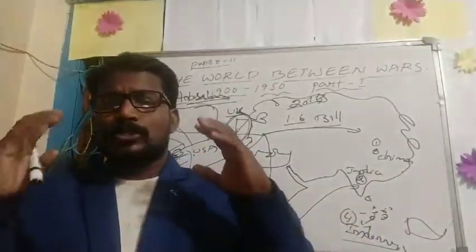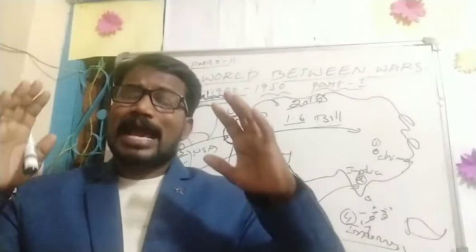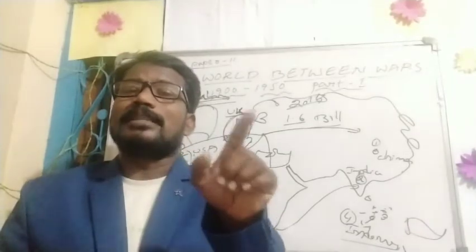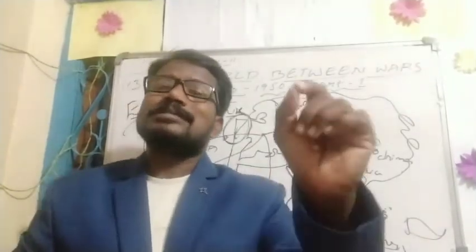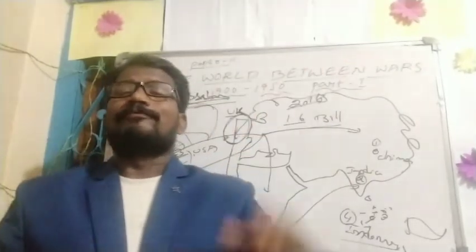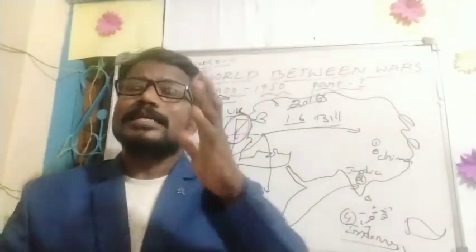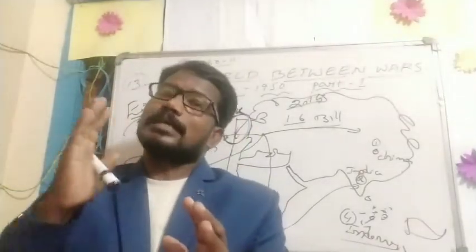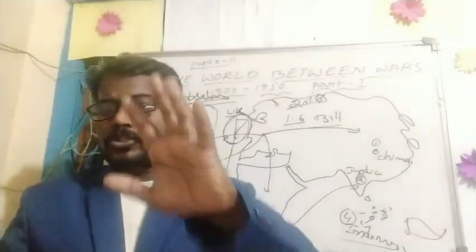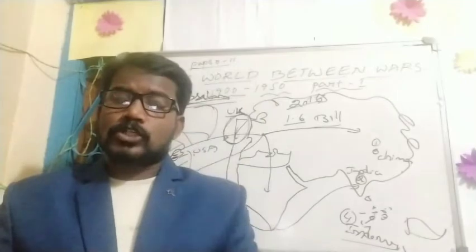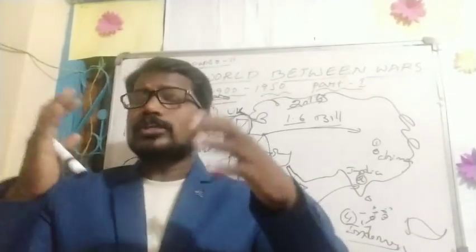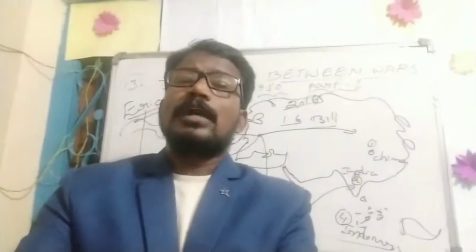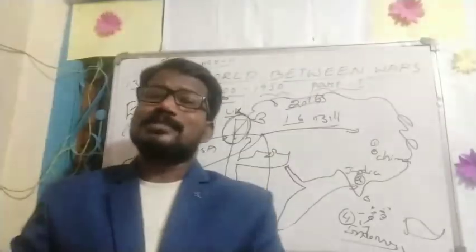The first one is the rise of fascism, or the rise of fascist domination in the world. Fascism was led by Mussolini, and Nazism was led by Hitler. Fascism belonged to Italy. Mussolini was a great dictator, like Hitler also. So, the rise of fascist domination and the ideology of unquestioned power. Which kind of power was there at the beginning of the 20th century in the world? Unquestioned power. That means dictatorship.